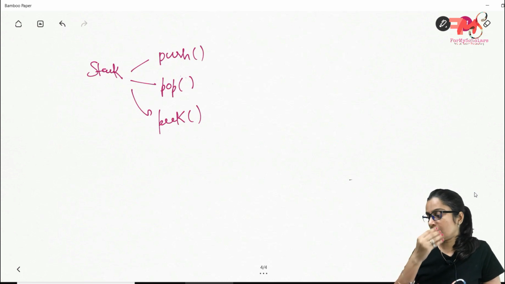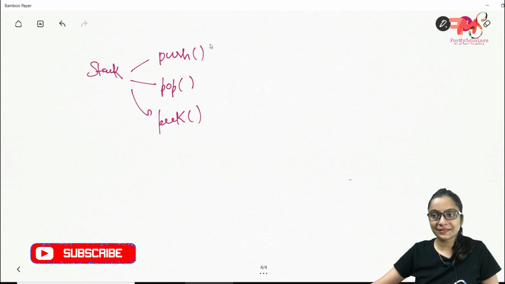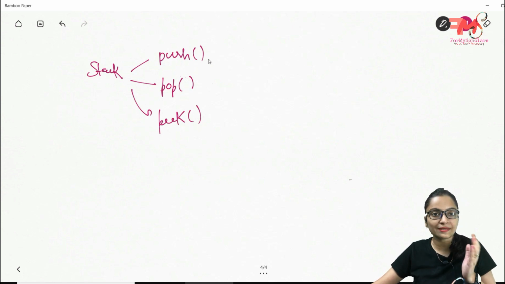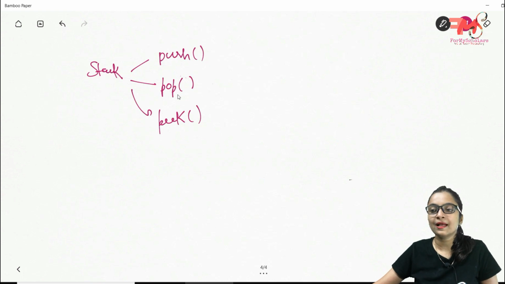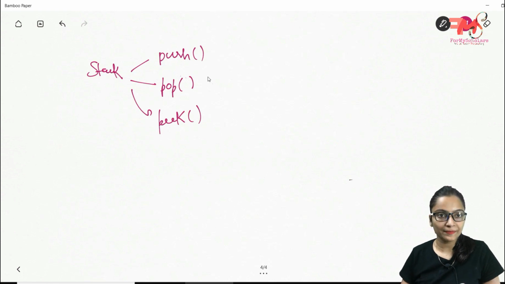So now let's talk about how the collection framework is going to implement stack. We have three inbuilt functions here: push, pop and peek. The push function will be used to insert data into the stack. The pop function will be used to pop, or delete, the data from the stack, and the peek function will be used to access the top element of the stack.